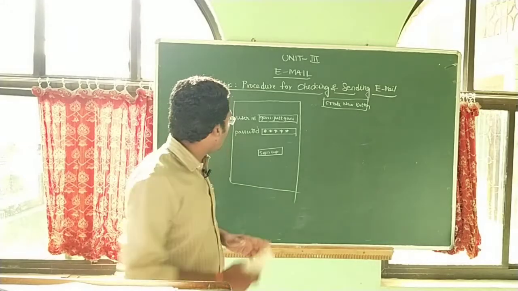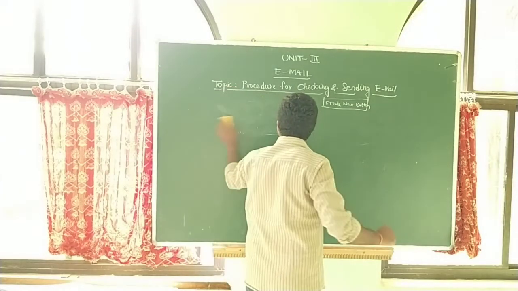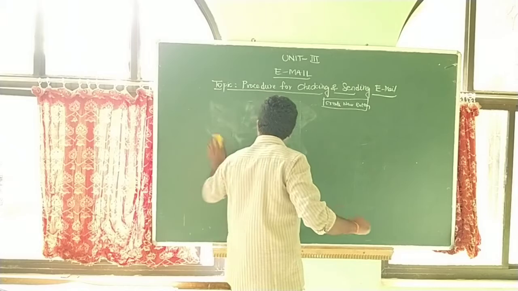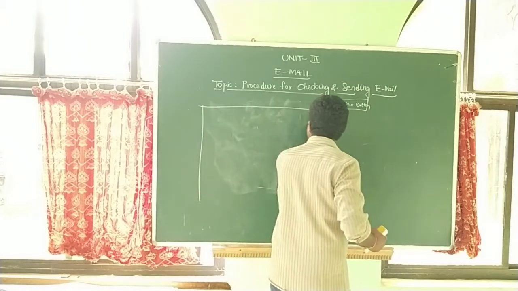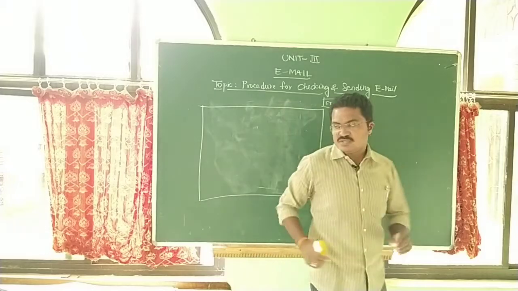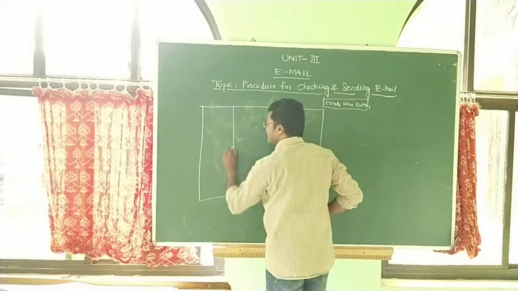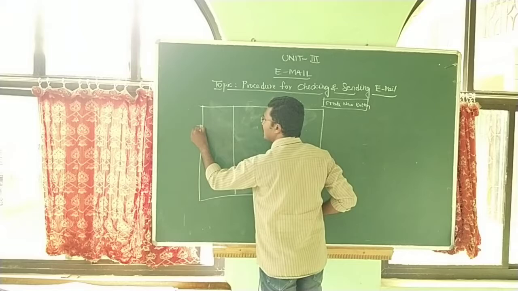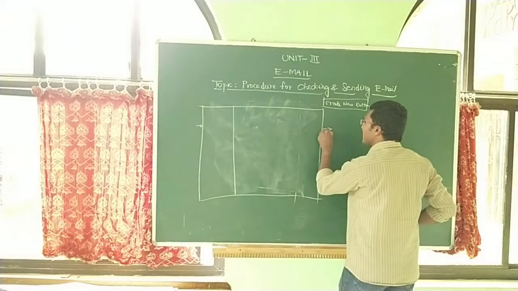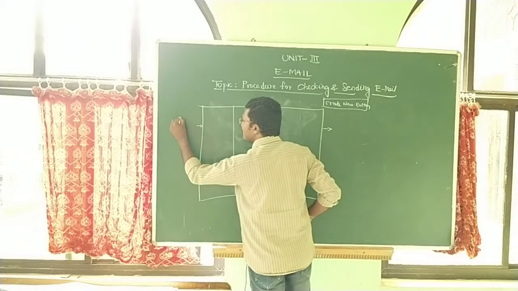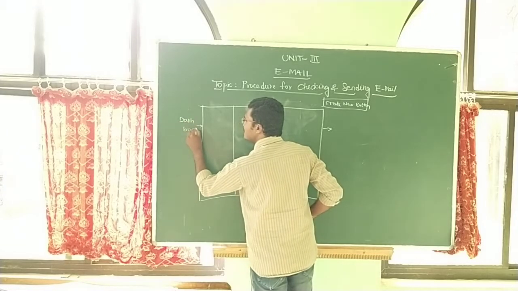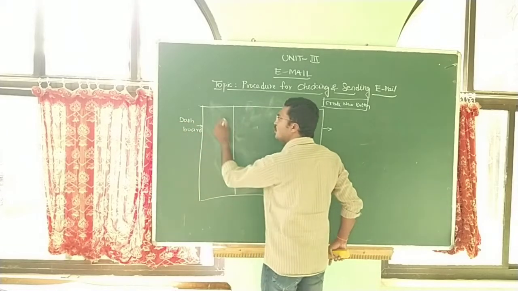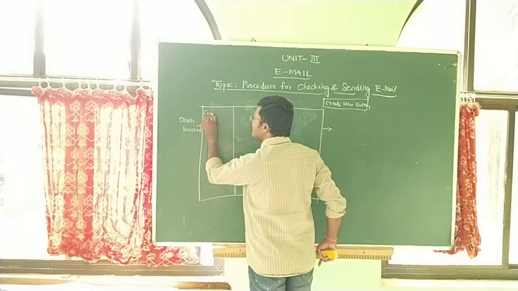Actually, once you log in to your mail, it shows a new window. This is called a new window, and it contains two parts. This is the left content area and this is the right panel. The left panel in Gmail is called the dashboard. In this dashboard, several different options appear.